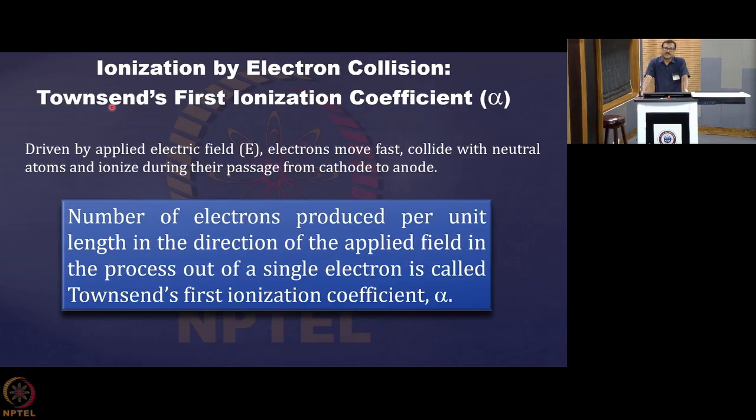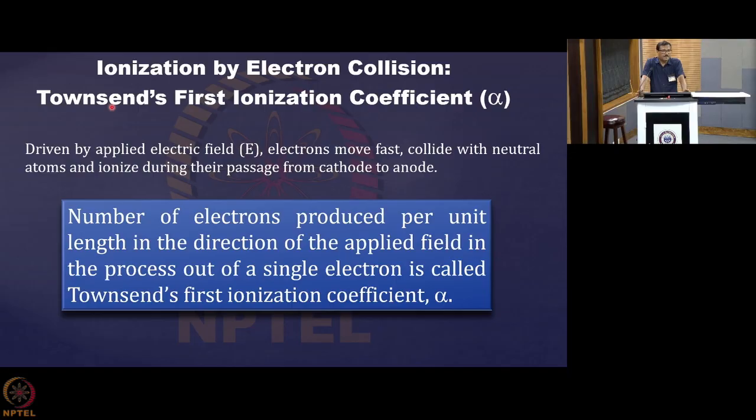When they are accelerated, they collide with different neutral particles on their way, and thereby transfer their energy to the atoms. If the supplied energy is more than the ionization energy of that atom, then it gets ionized.